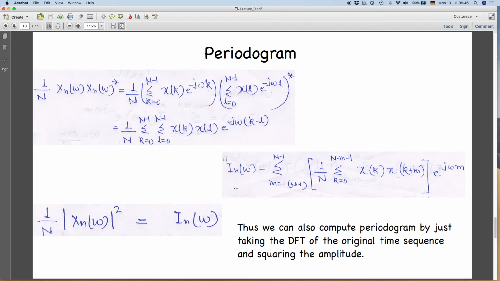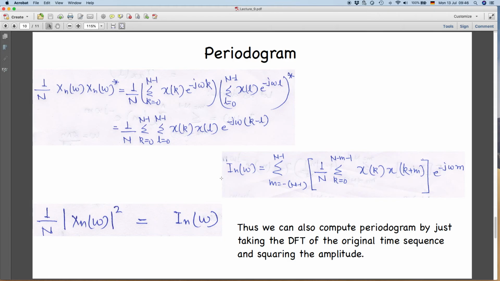Okay. So that means (1/n)|X_n(ω)|² is essentially the amplitude or magnitude squared, right? (x + iy) multiplied by (x − iy) is x² + y². This is the square of your mod. So that is why |X_n(ω)|² divided by n is also equal to your periodogram.